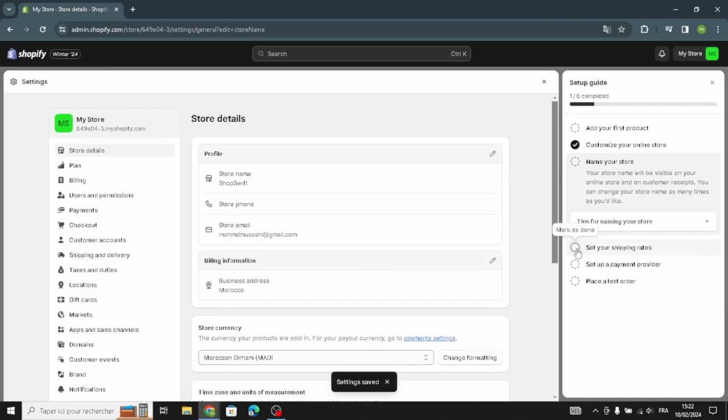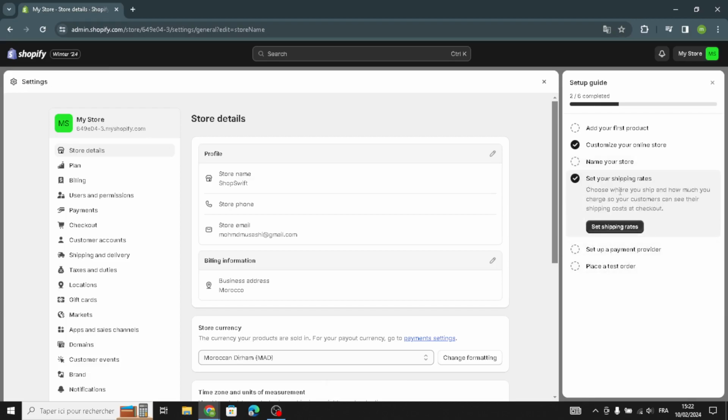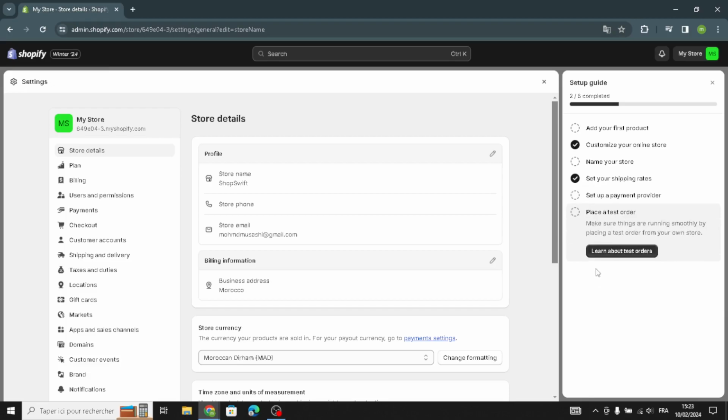Set your shipping rate. So as you see here, you have to set your shipping rate, choose where you ship and how much you charge, so your customers can see their shipping costs at checkout. After this, set up a payment provider. Choose a payment provider to start accepting payments. And the last step is to place a test order. Make sure things are running smoothly by placing a test order from your own store.